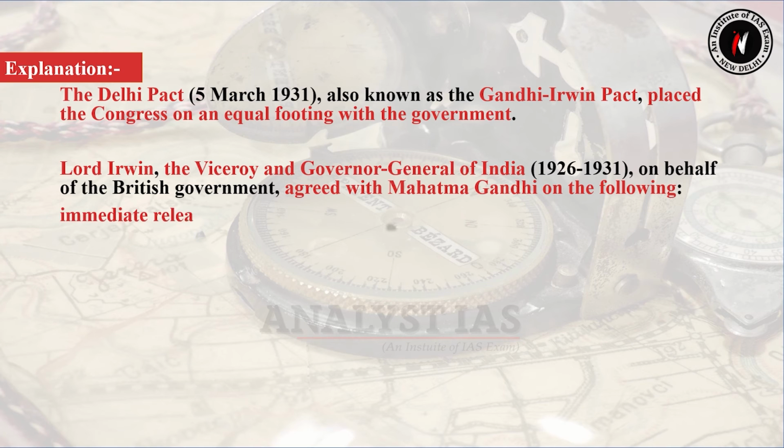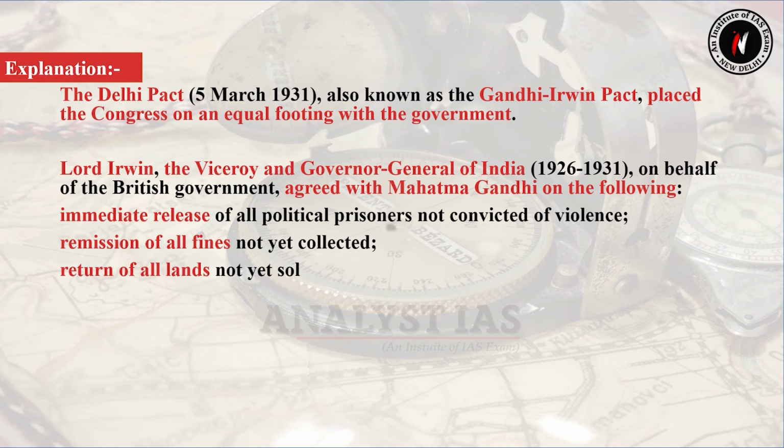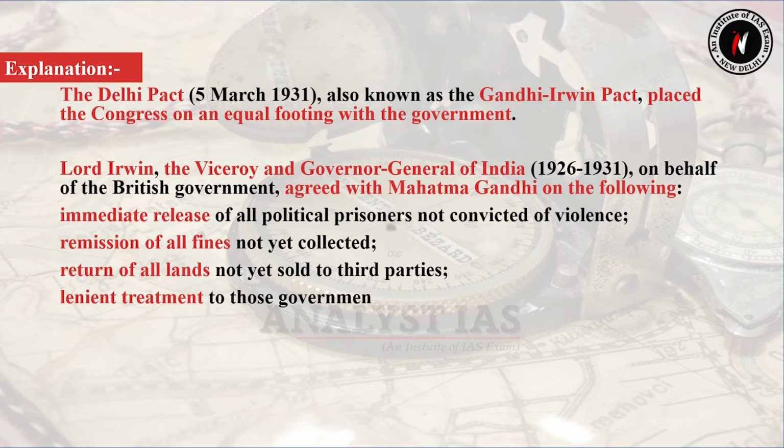Immediate release of all political prisoners not convicted of violence. Number 2, remission of all fines not yet collected. Number 3, return of all lands not yet sold to third parties. Number 4, lenient treatment to those government servants who had resigned.